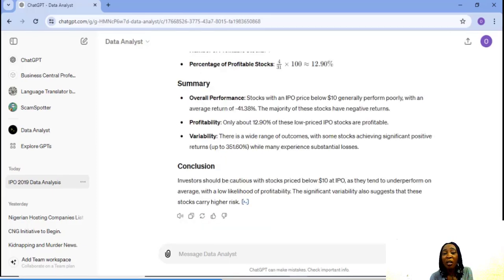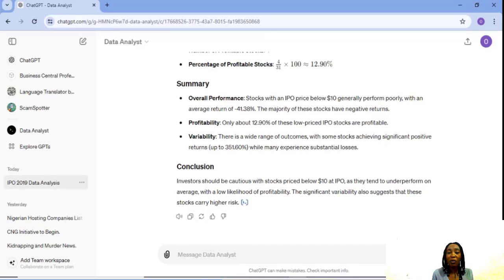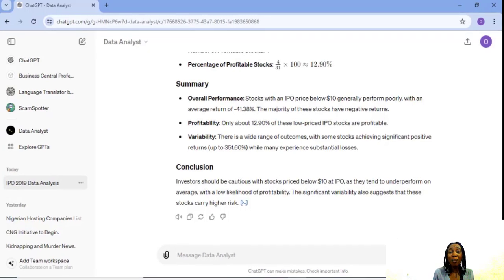So the summary here it says overall performance, stocks with an IPO price below $10 generally perform poorly with an average return of minus 41.38%. The majority of the stocks have negative returns. Profitability, only about 12.90% of these low price IPO stocks are profitable. Variability, there is a wide range of outcomes with some stocks achieving significant positive returns up to 351.6%, while many experience substantial losses. Conclusion, investors should be cautious with stocks priced below $10 at IPO, as they tend to underperform on average with a low likelihood of profitability. The significant variability also suggests that these stocks carry higher risk. Brilliant. I think that is brilliant and perfect.